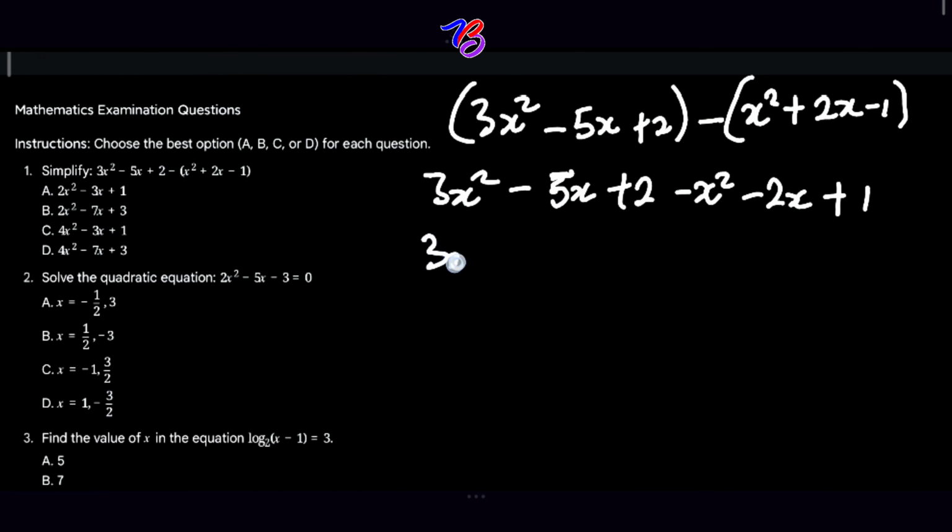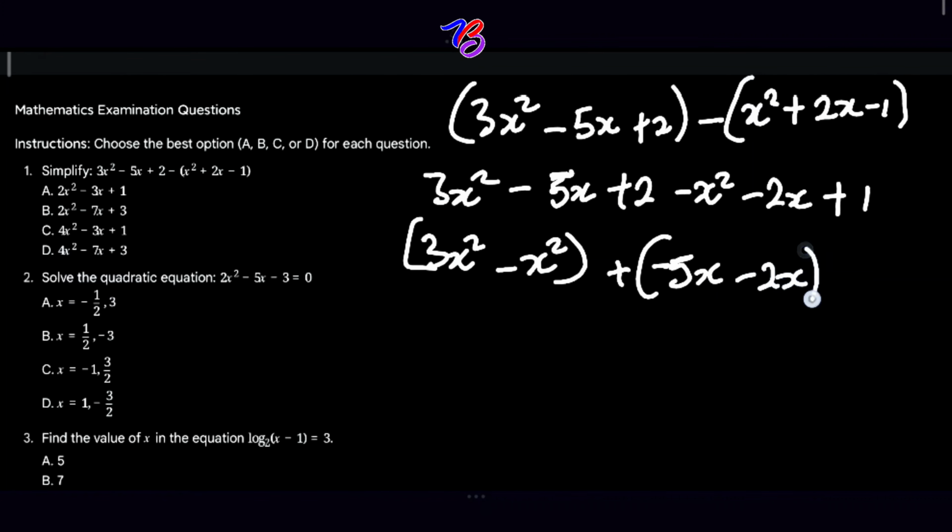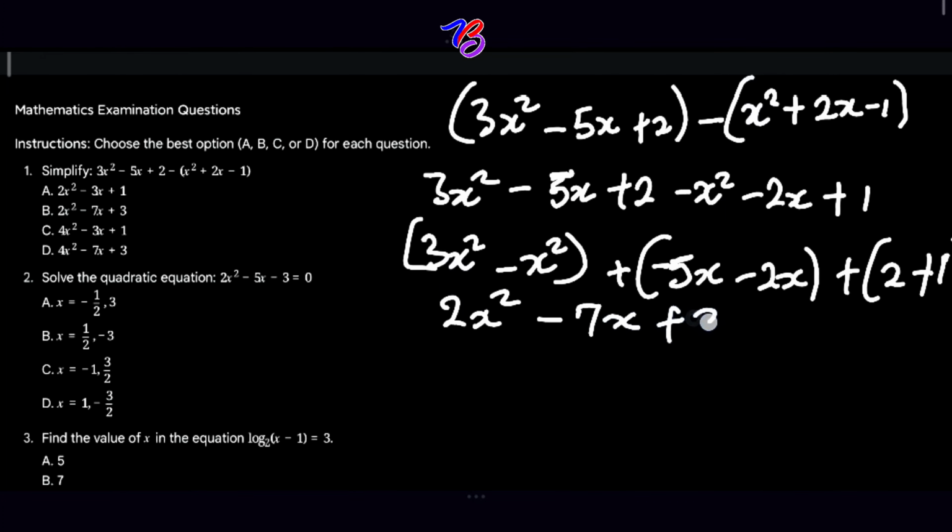So that we'll have 3x squared minus x squared, minus 5x minus 2x, plus 2 plus 1. So this will give us what? 2x squared minus 7x plus 3. This gives us our final answer. So our final answer becomes what? B.